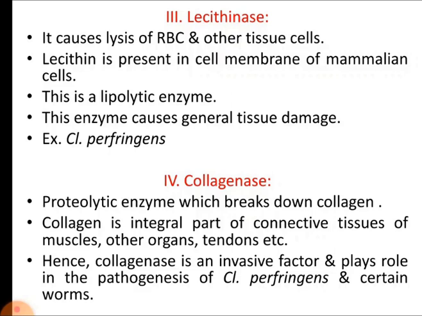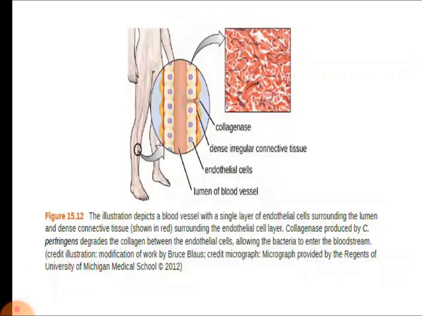So this Clostridium perfringens we already discussed, it is able to produce the lecithinase as well as the collagenase, and it can result in the infection called gas gangrene. So here is the diagram explaining the function of the collagenase enzyme.